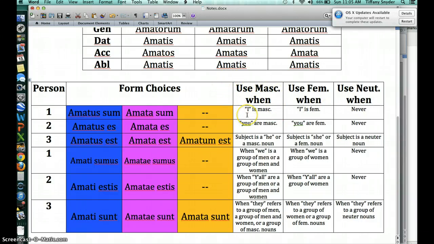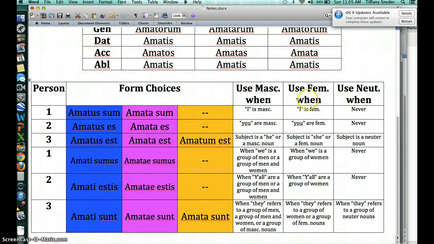When I is masculine. So let's say Tiberius is talking and he wants to say, I have been loved by all the members of Latin Club, right? So I have been loved. If Tiberius is talking, I is masculine. He is a masculine person, right? So we're going to choose amatos sum for Tiberius.